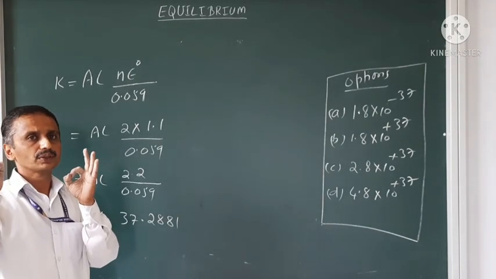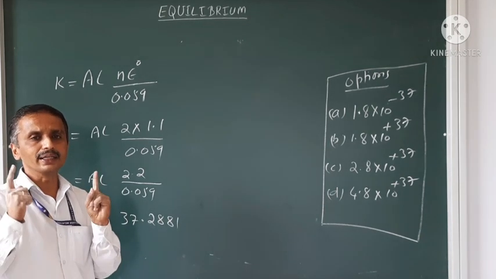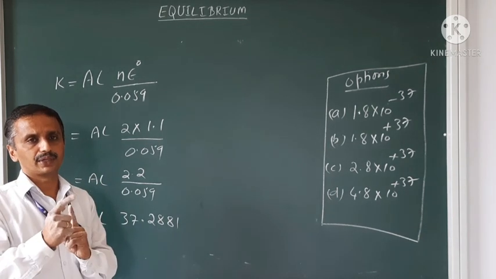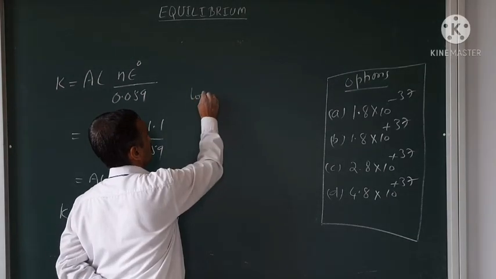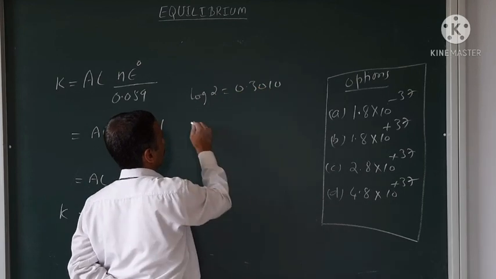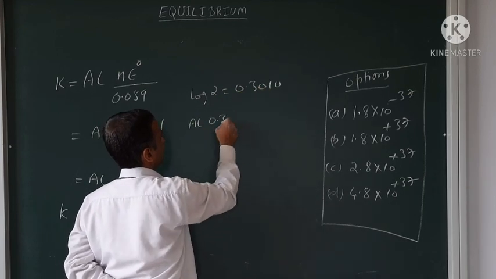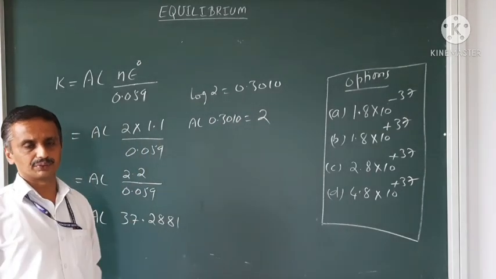Before solving further, just remember logarithm and anti-logarithm are opposite actions. Say log of 2 is 0.3010, anti-logarithm of 0.3010 is 2 only. It's the opposite action.